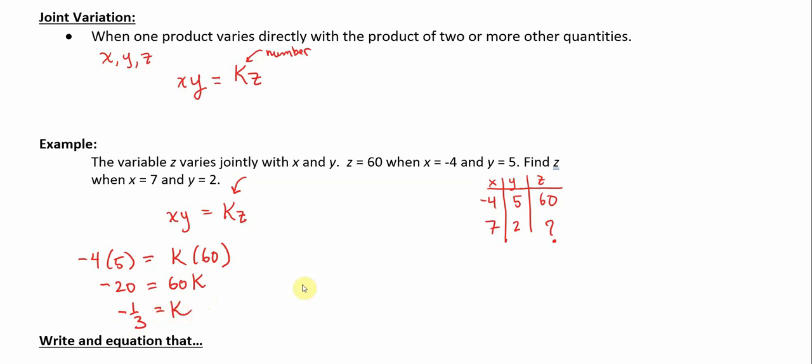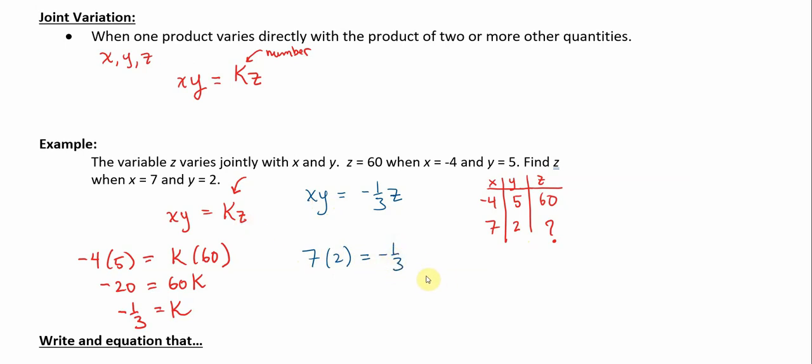Now we can effectively update the equation. The new formula, the better one, is x times y is equal to -1/3, that's k, times z. To answer our question, we substitute 7 and 2 for x and y. Once we figure out k, that never changes.